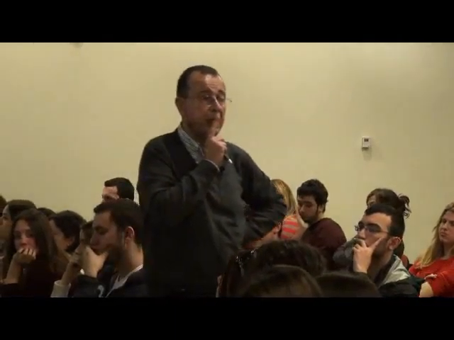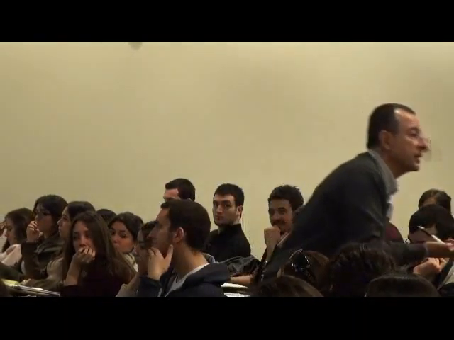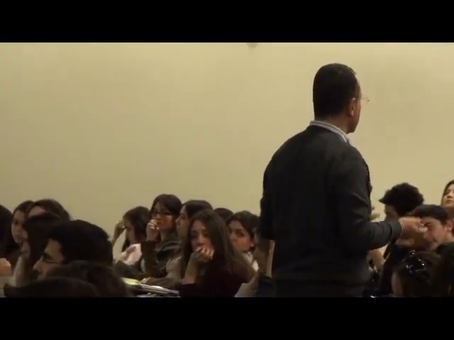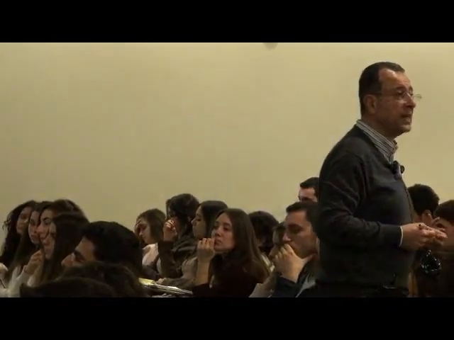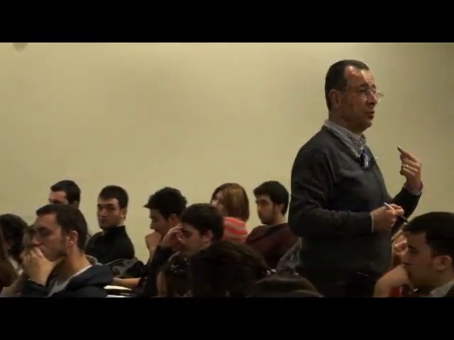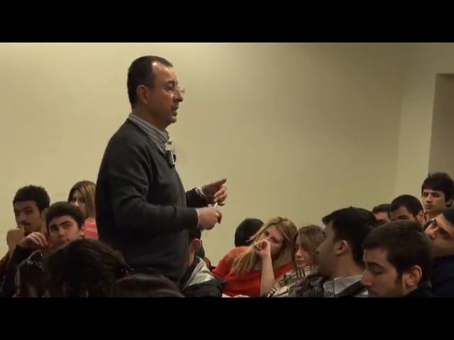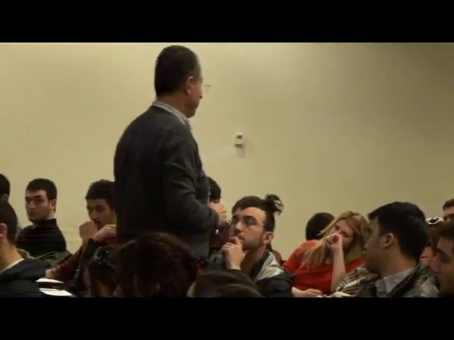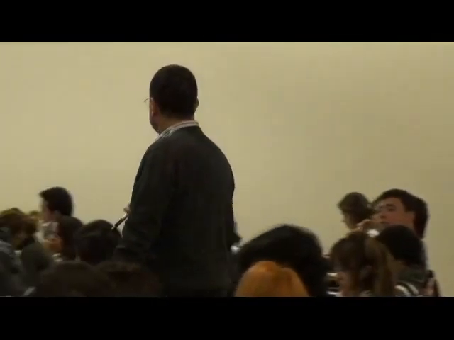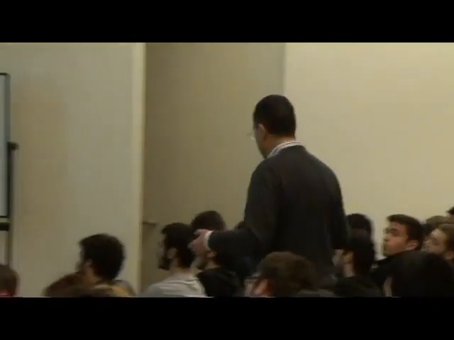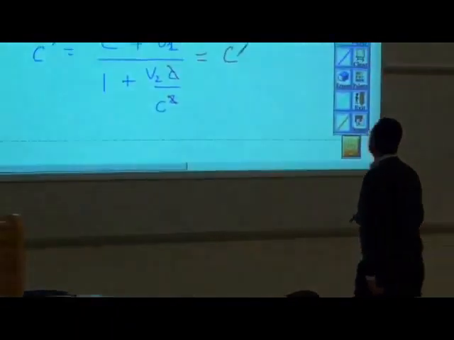Next question is, well, then what's going to happen to Galileo and Newton? Is everything they did, and all of the classical mechanics, which we are still using to design our cars and trains and airplanes and everything, is that wrong? So the next requirement from this new theory is, in appropriate conditions, it should give back the old theory. What are the conditions of the old physics? That trains and guys running in trains and everything else, all those velocities are small compared to the speed of light. So let's now see that.